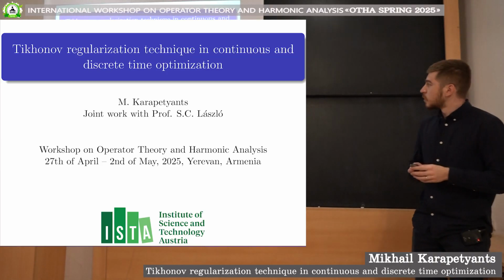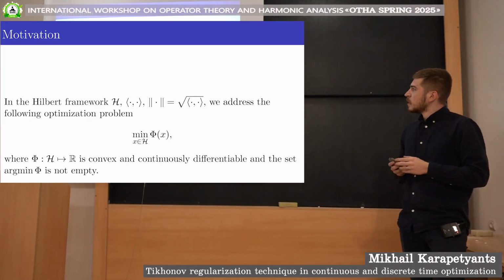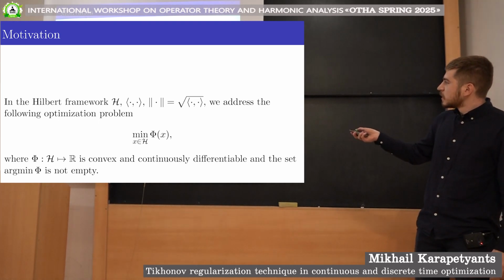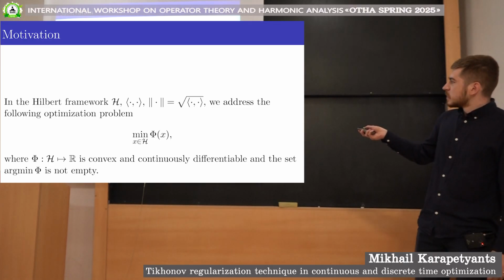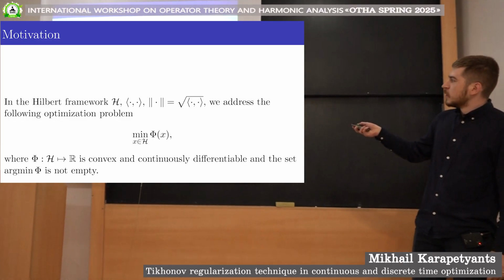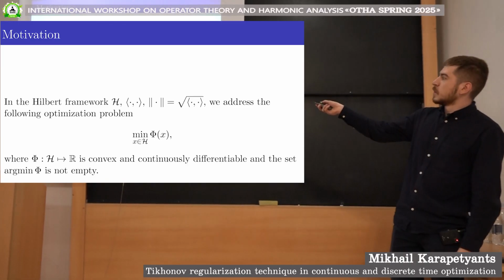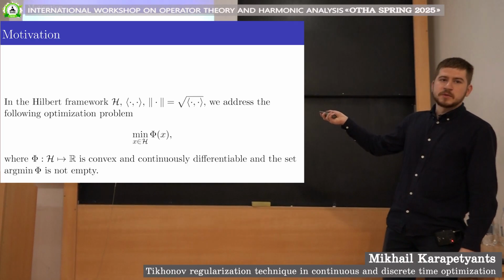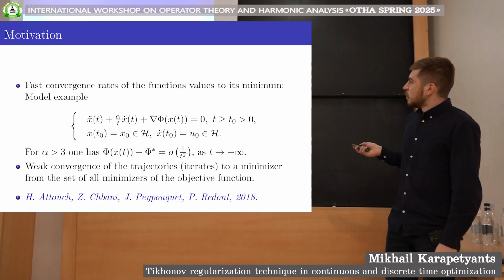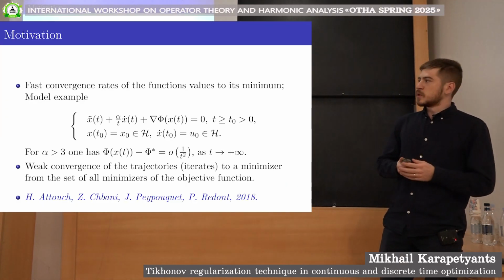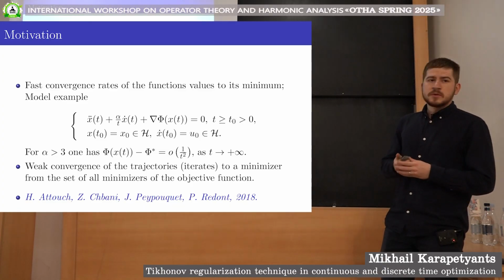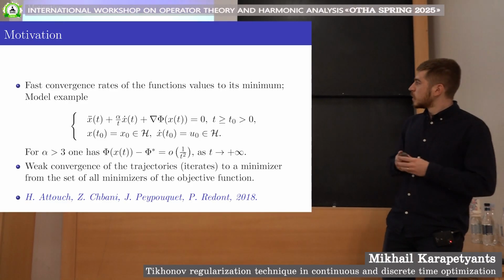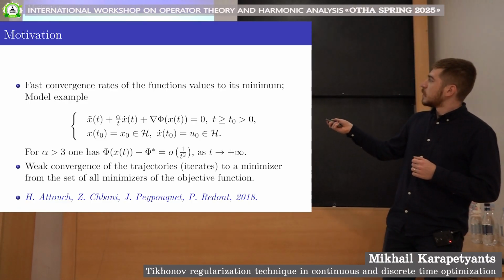So, without further ado, let us begin with the very basic optimization problem of minimizing a convex, for simplicity continuously differentiable, function phi over the entire Hilbert space. So we are in a Hilbert space framework, as usual, nothing specific here, and we're looking to minimize a convex continuously differentiable function. There are several ways, of course, to approach this problem, through algorithms, through continuous time methods, but in any case, what we're aiming for is showing fast convergence rates of the function values to its minimum.